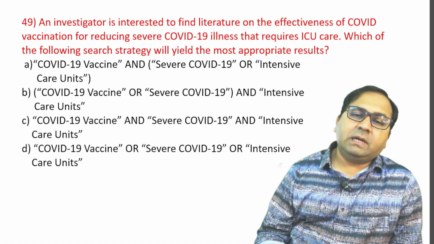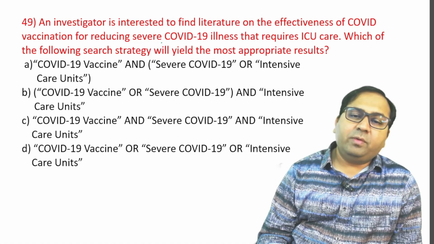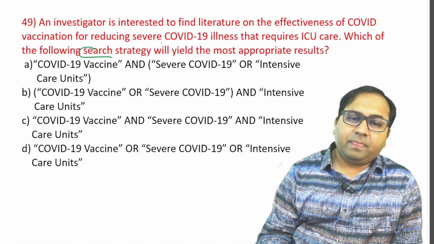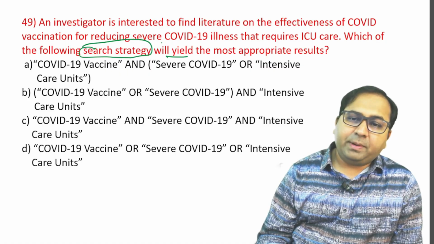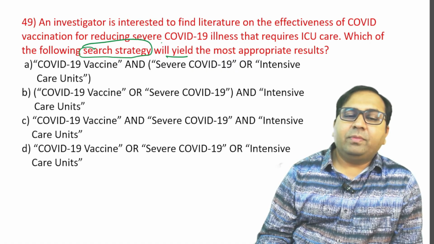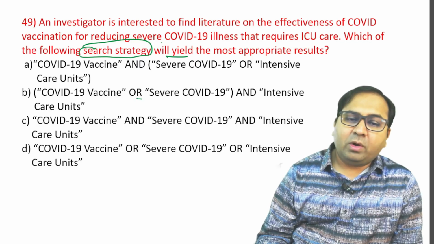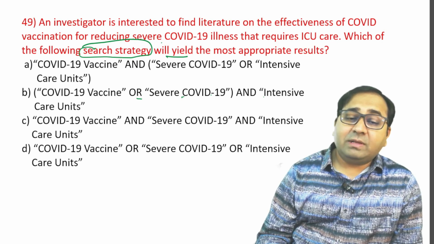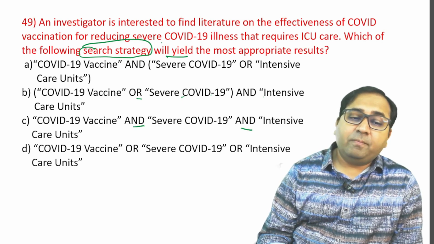Next question. An investigator is interested to find the literature on effectiveness of COVID vaccination for reducing severe COVID-19 illnesses that requires ICU care. So which of the following search strategies will yield the most appropriate results? Options are A. COVID-19 vaccine and severe COVID-19 or intensive care unit. B. COVID-19 vaccine or severe COVID-19 and intensive care unit. C. COVID-19 vaccine and severe COVID-19 and ICU. Or D. COVID-19 vaccine or severe COVID-19 or intensive care unit.